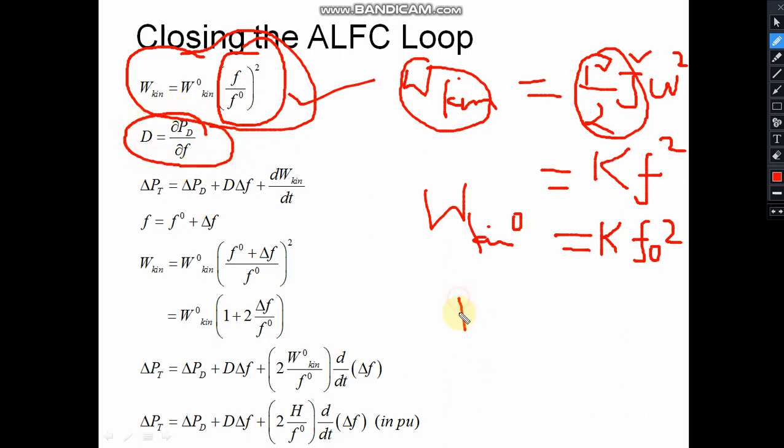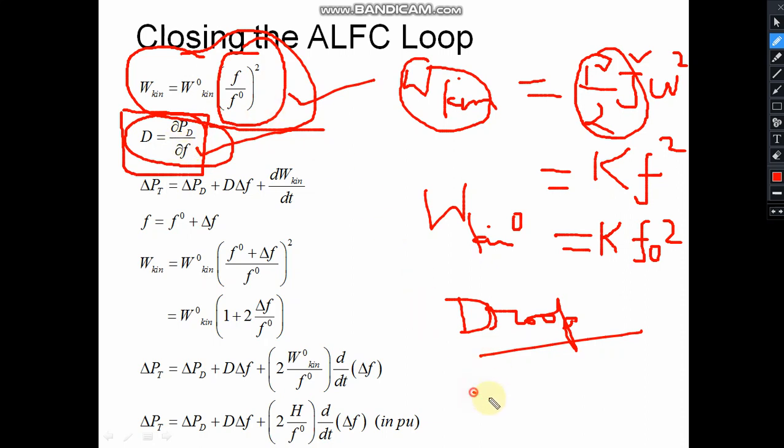D is termed as the droop constant. This droop is defined as the rate of change of load with respect to frequency. The exact mathematical model of the load is quite complicated, but we have assumed that if we increase the frequency, then the load will also increase linearly. It may not increase linearly, it may decrease, but for a particular region, we can consider that this is just like a straight line. That linearization we have discussed in our class.